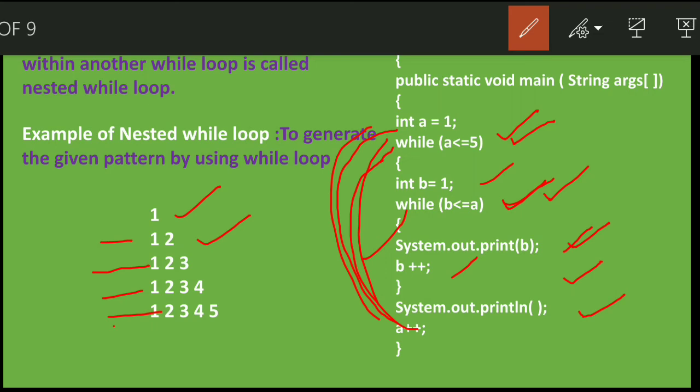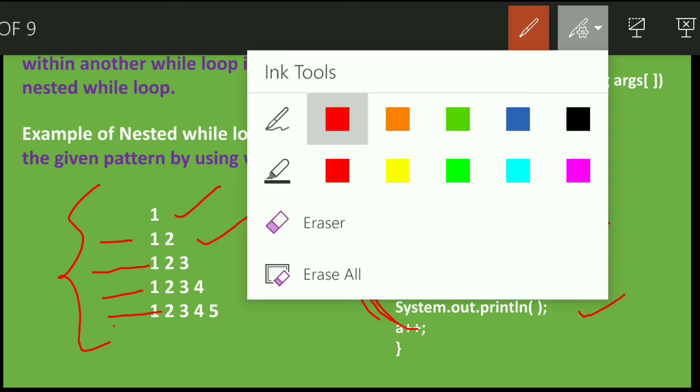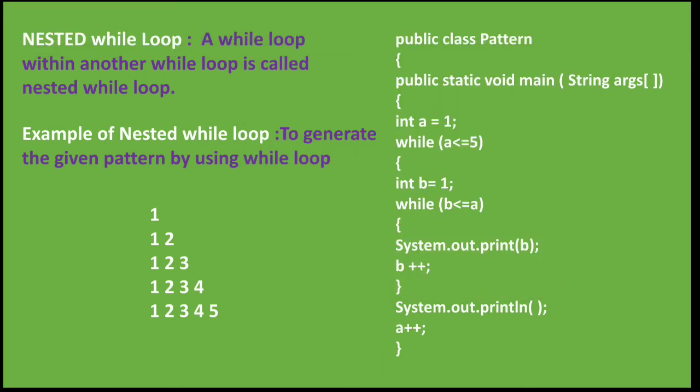And it will display this pattern, that is 1, 1 2, 1 2 3, 1 2 3 4 and 1 2 3 4 5. This is how it will work and will give you the pattern. And this can be done through a nested loop. So this type of pattern you must practice. Through a while loop you can do it, and through a for loop also it can be done.